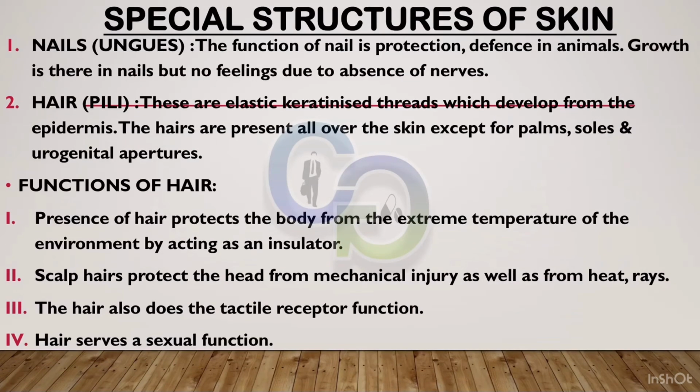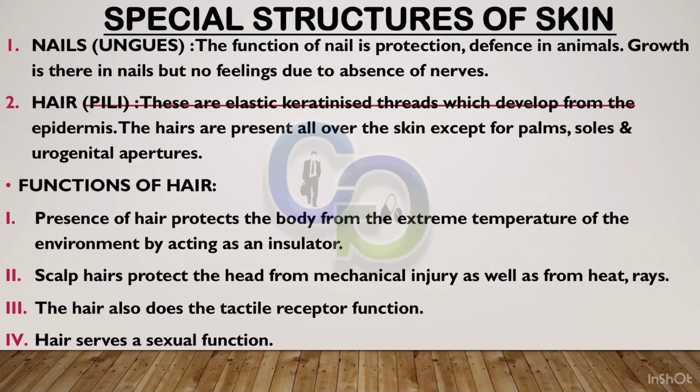Special structures of skin. Nails. The function of nail is protection, defense in animals. Growth is there in nails, but no feelings due to absence of nerves. Hair. These are elastic keratinized threads which develop from the epidermis. The hairs are present all over the skin except for palms, soles, and urogenital apertures.